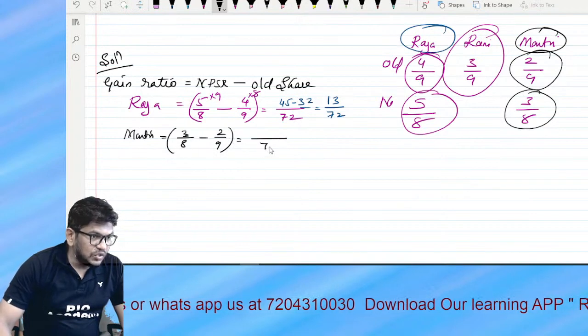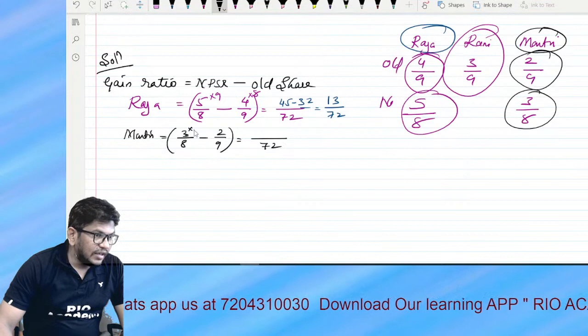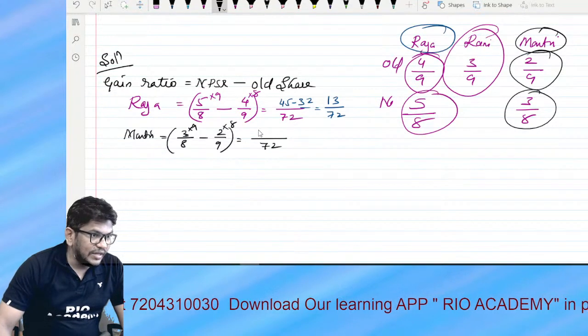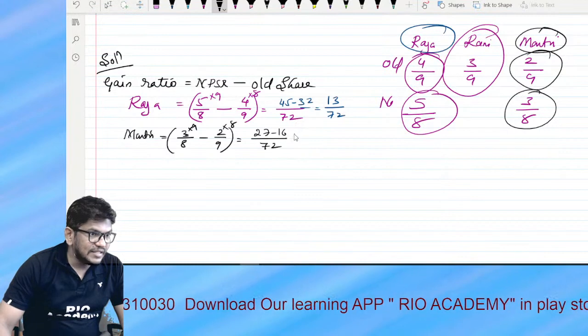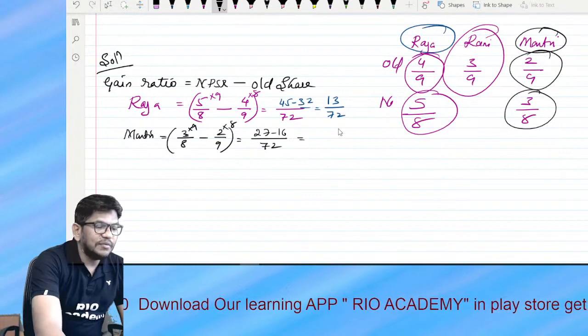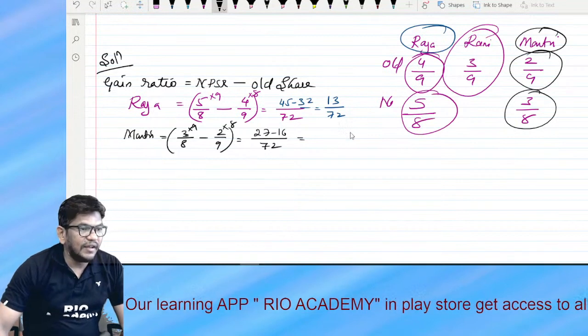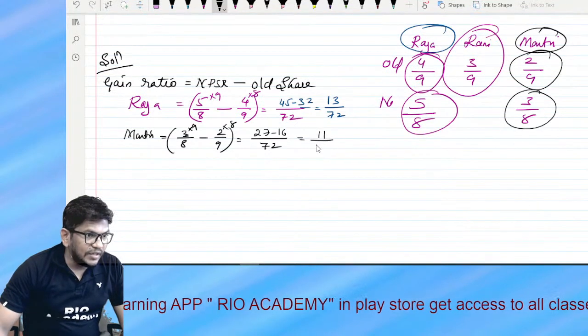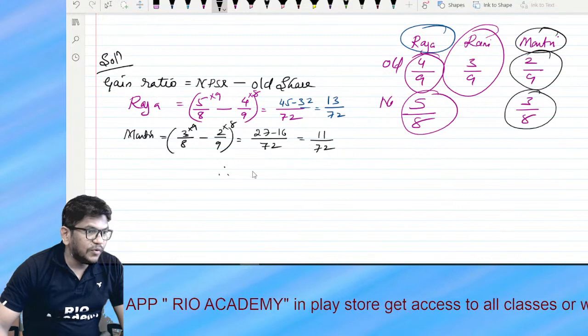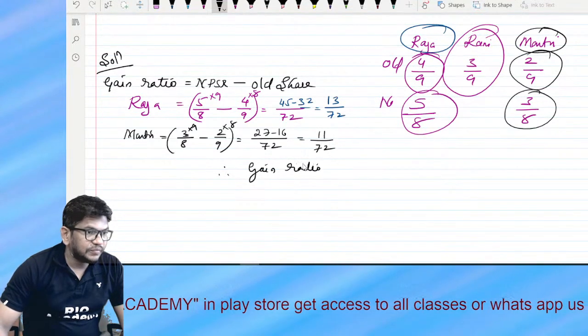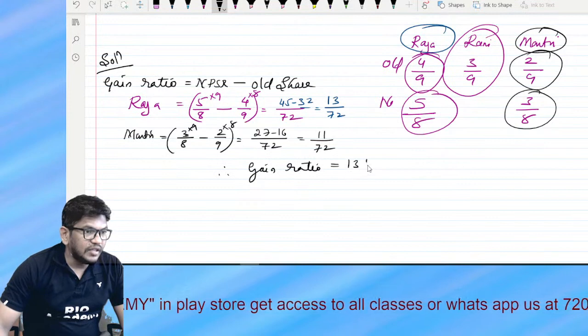Bachcho, 72 is the common. 8 9s are 72, 9 8s are 72, 9 3s are 27, minus 16. How much is that? 27 minus 16, how much is it? 11 divided by 72. So therefore gain ratio is 13:11.